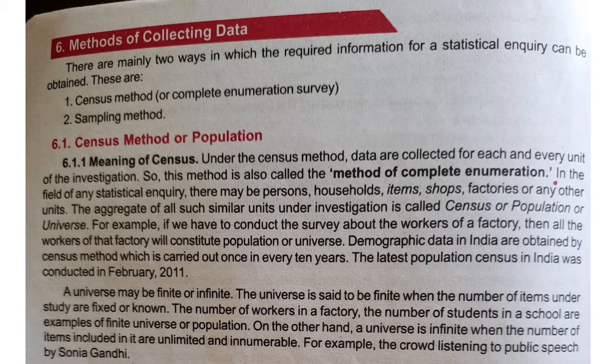Now, what is a universe or a population? A universe may be finite or infinite. The universe is said to be finite when the number of items under study can be known, that is, countable. On the other hand, a universe is infinite when the number of items included in it are unlimited and innumerable. For example, we cannot count the number of stars in the sky, but if we want, we can find out the number of workers in a particular factory.